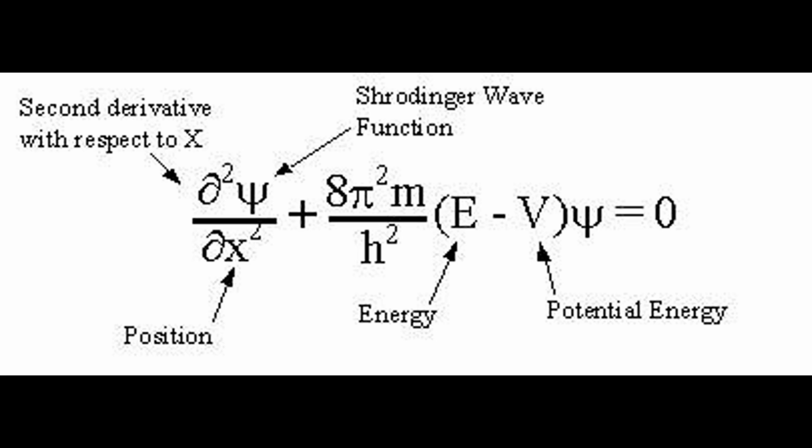Now the Schrödinger equation. This is the heart of quantum chemistry. This is like the golden formula in quantum chemistry. It helps us predict where electrons are and how they behave.